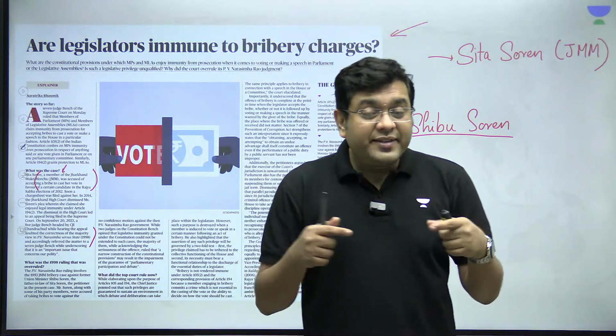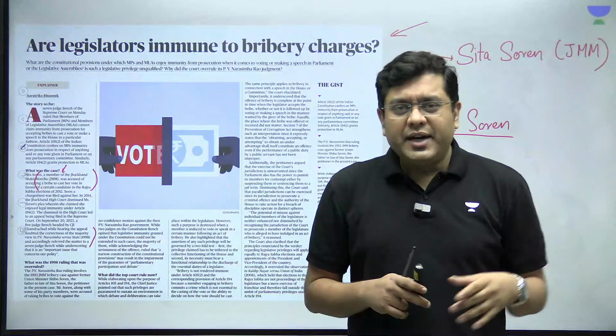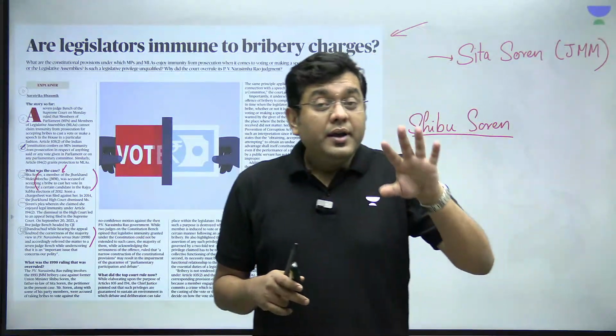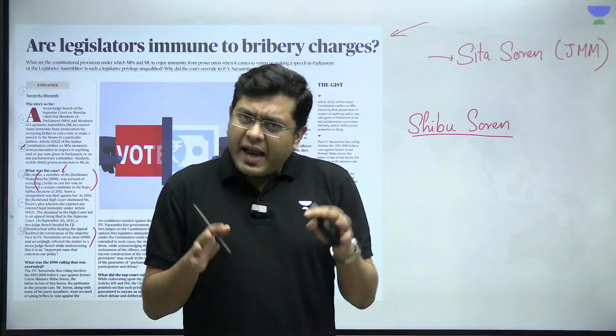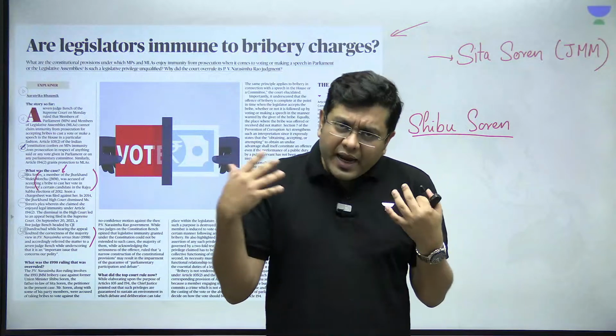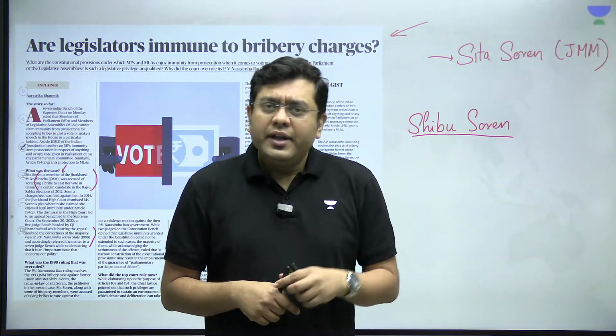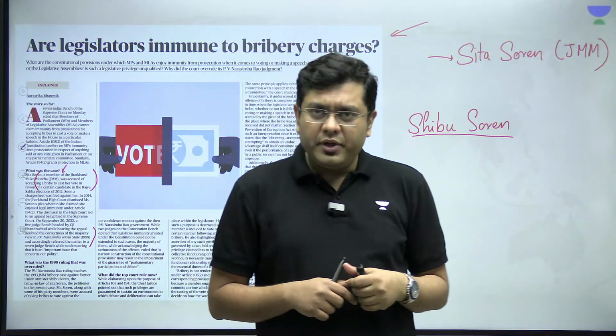Now, the P.V. Narasimha Rao case versus the state was again for bribery charges. Here, a couple of judges in that case held the observation that, look, taking a bribe for any kind of voting that you do is illegal. That is not covered under your parliamentary privilege.